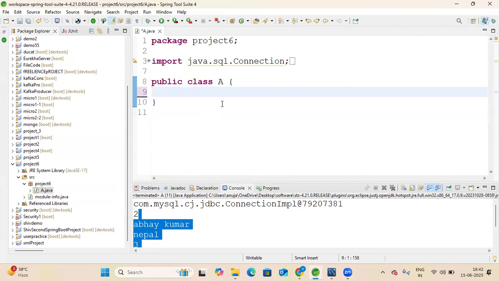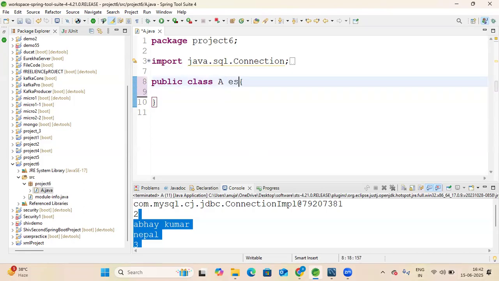Now we have a thread class. We know we can create a thread with the help of the Thread class, which has run and start methods, and the Runnable interface.